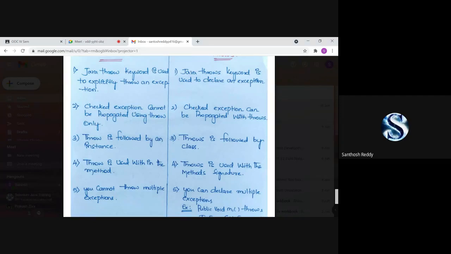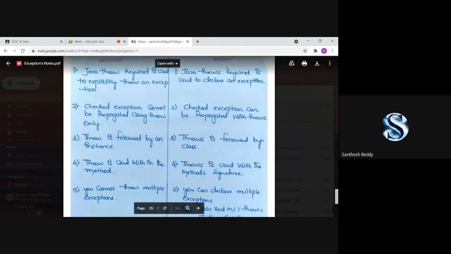Throw is followed by an instance, in the sense that we create an object for that particular class using the keyword new. Throw new, and then we write a class name. When we write new along with the class name, we create an instance for that class. So we write an instance for throw.